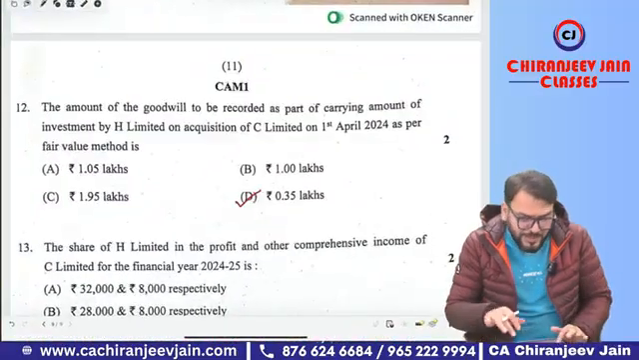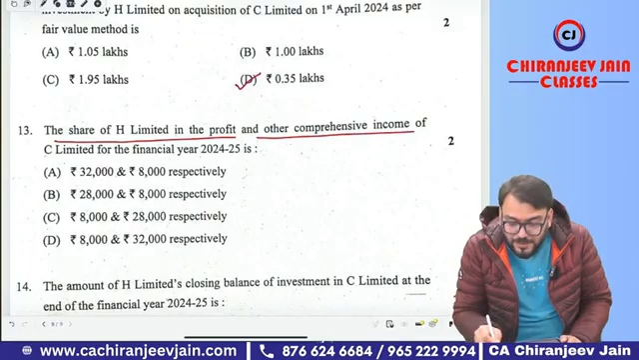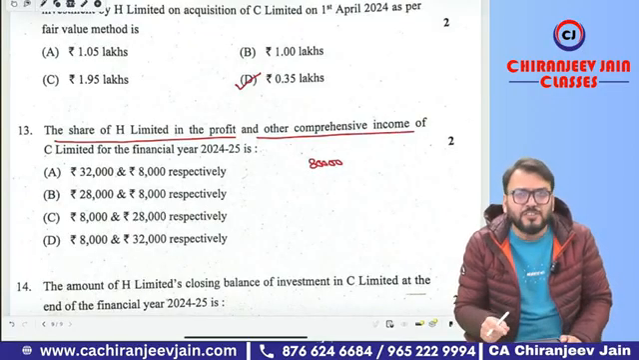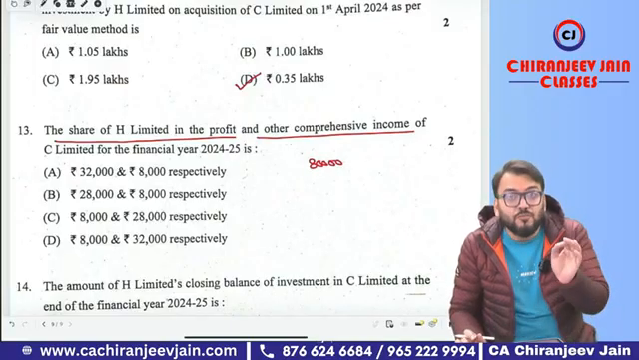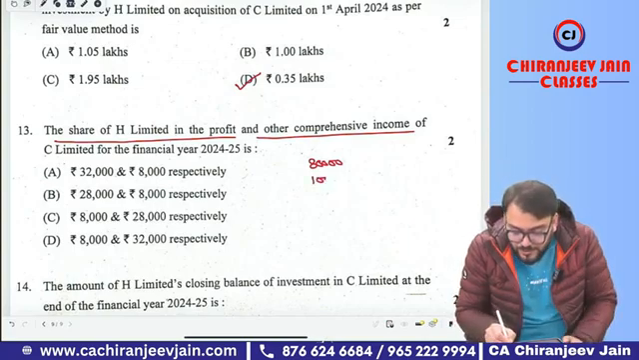Then next question related to this only. The share of H Limited in the profit and other comprehensive income. So what is the total profit given? 80,000. But can you see it will be adjusted with the fair value depreciation, and the fair value depreciation will be 1 lakh is the fair value gain divided by 10. So 10,000. So we'll do minus 10,000. Minus 10,000 it is 70,000.